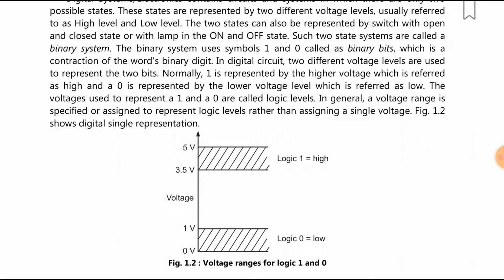In general, a voltage range is specified or assigned to represent logic levels rather than a single voltage. These voltage ranges for logic 1 and 0 are shown in figure 1.2. High level means logic 1, where the voltage lies between 3.5 volts and 5 volts. So whenever 5 volts comes, you have to consider it as logic 1 level. If the voltage lies between 0 and 1 volt, it is logic 0 or low level. So 0 volt means low level, and 5 volts means 1 level, high level.